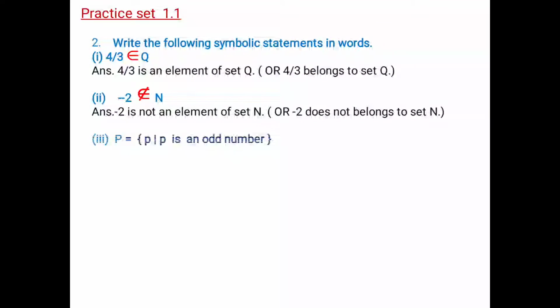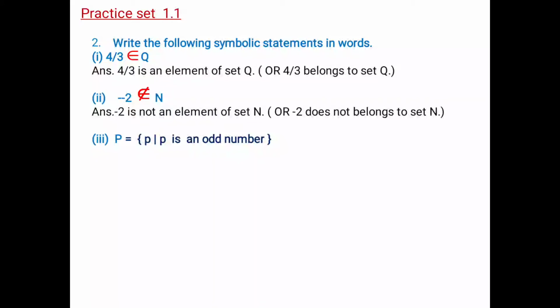The last one is P equal to curly bracket p, vertical line p is an odd number, curly bracket close. This is not the way to read it. Okay, I know. Fine. So how are we going to write this? Capital P, instead of equal to, we are going to write is. Curly bracket, a set of. A set of or the set of, both are valid.